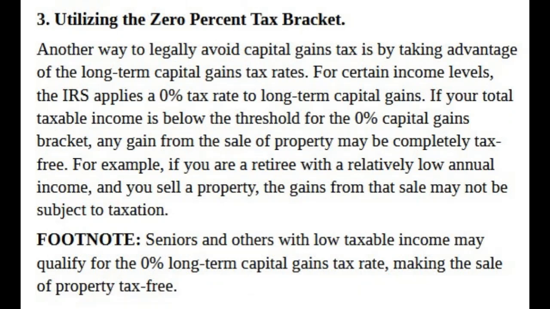3. Utilizing the 0% tax bracket. Another way to legally avoid capital gains tax is by taking advantage of the long-term capital gains tax rates. For certain income levels, the IRS applies a 0% tax rate to long-term capital gains. If your total taxable income is below the threshold for the 0% capital gains bracket, any gain from the sale of property may be completely tax-free.